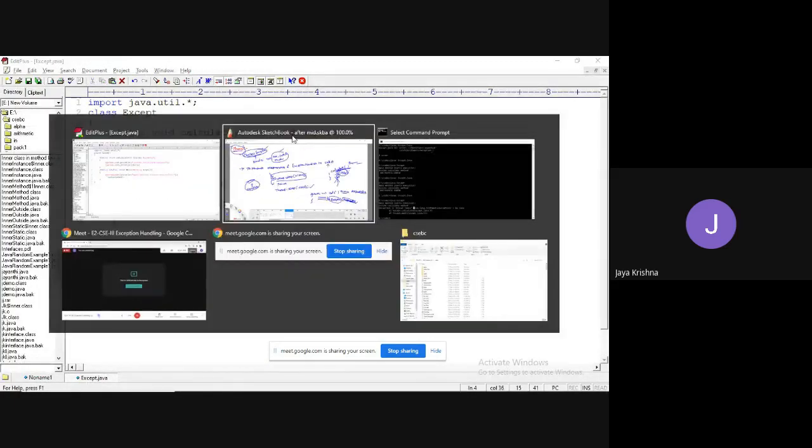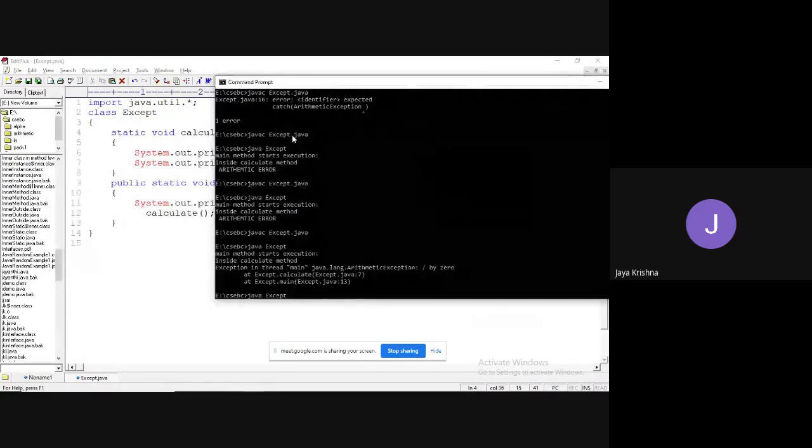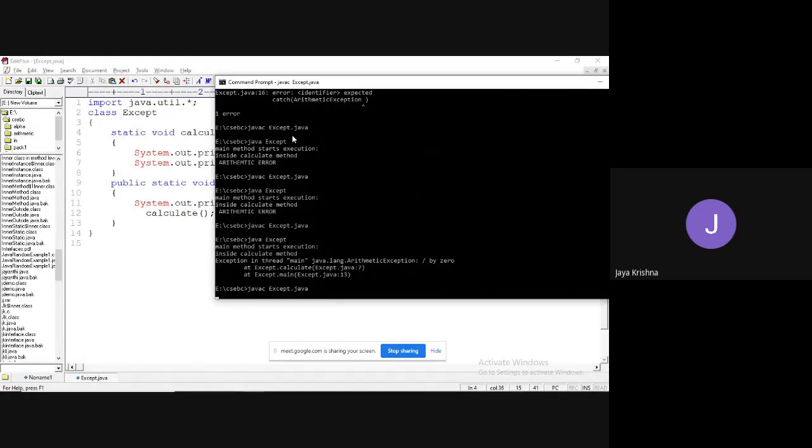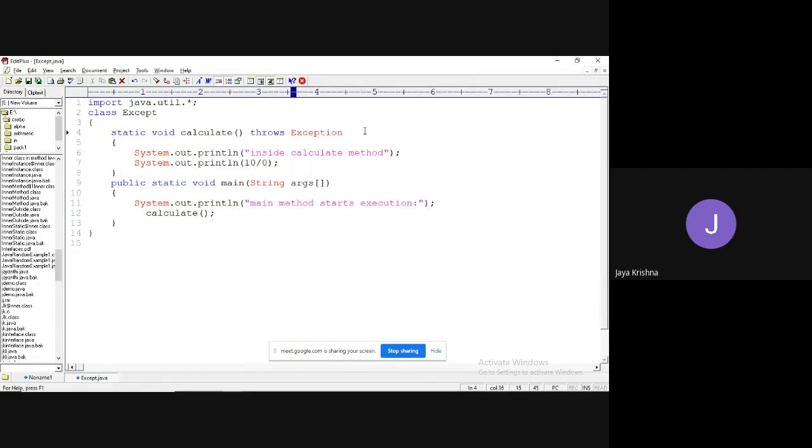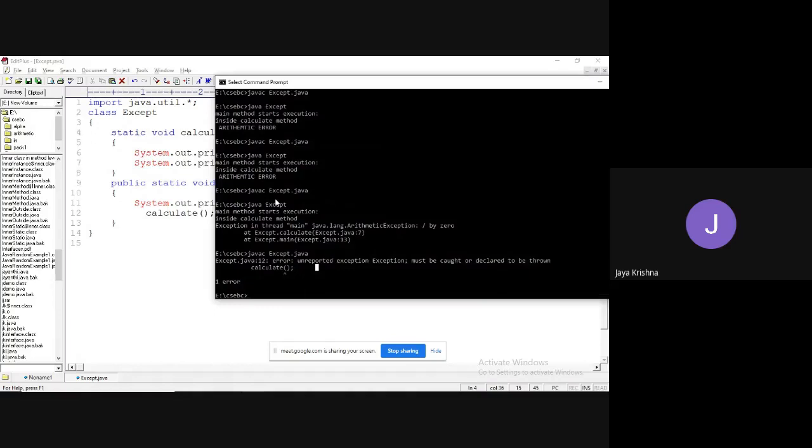Whichever function you are going to call, you can write that. So the calculate method must be caught. Unreported exception must be caught or declared to be thrown. That's it. That error we get through the concept of the throws keyword. In the starting you didn't get this error, I think.